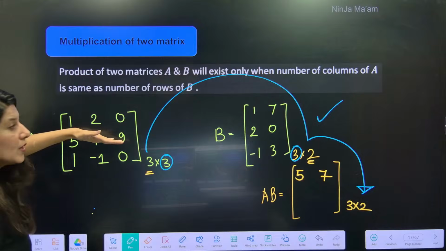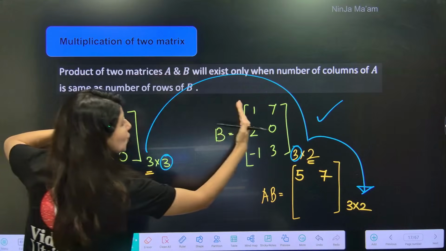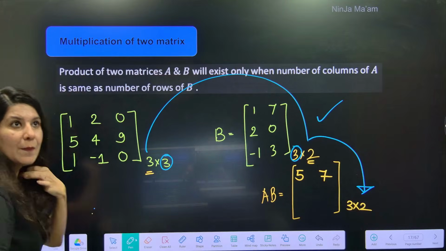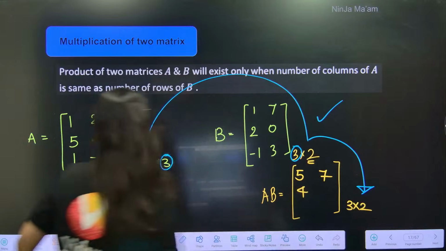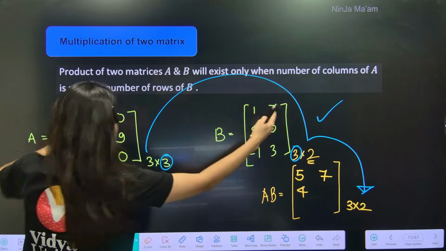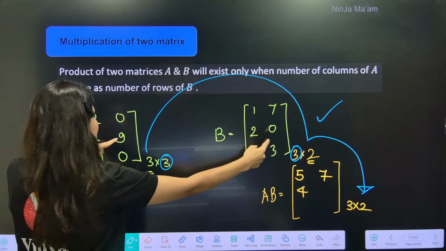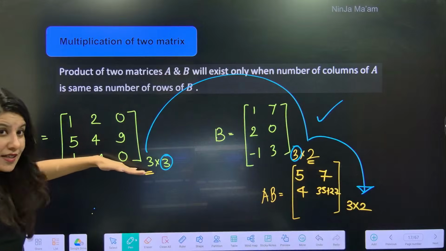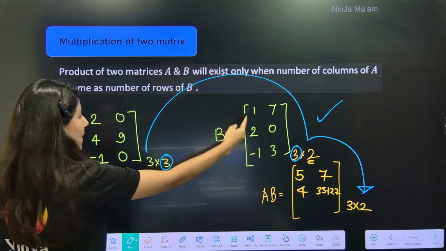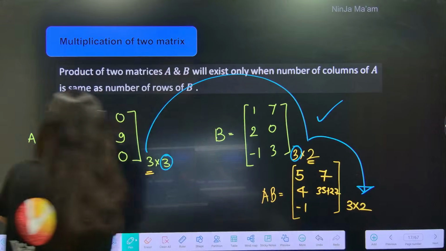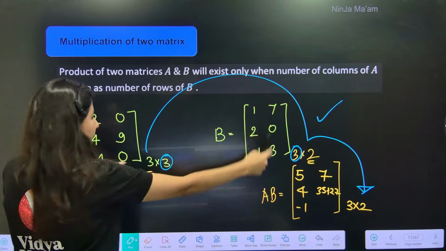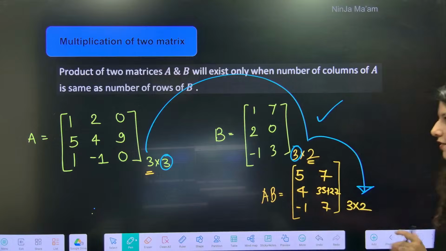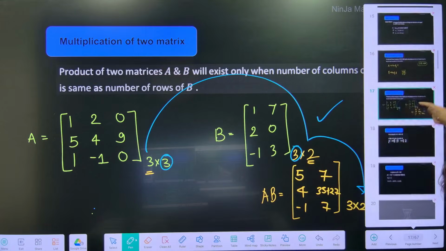Now let's talk about row number 2. Again, same process. Row 2, column 1: 5 plus 8 minus 9, which is 4. Now row 2, column 2: 7 5s are 35, plus 27. 35 plus 27, whatever the value is. Now row 3, column 1: 1 minus 2, 0. And row 3, column 2 is 7, and that's it. This is how we multiply matrices. Everybody clear? One time I have told you, now we'll utilize this many times.